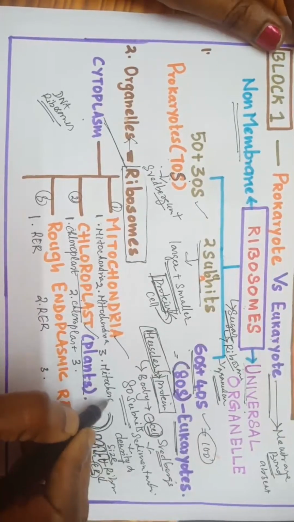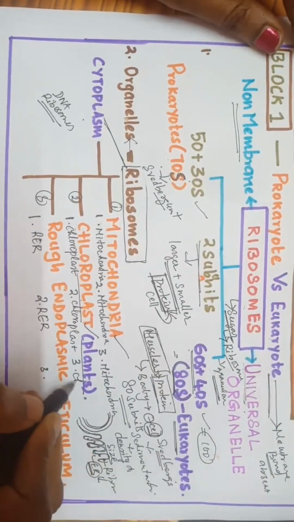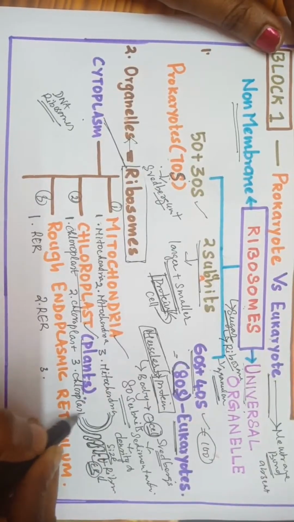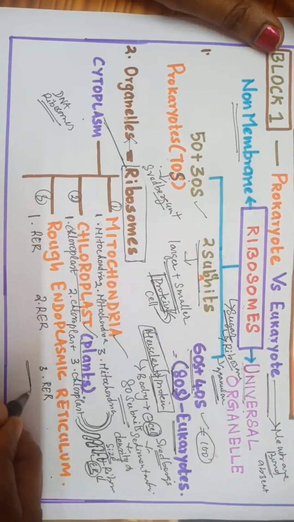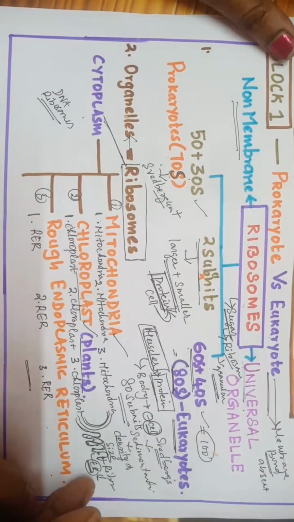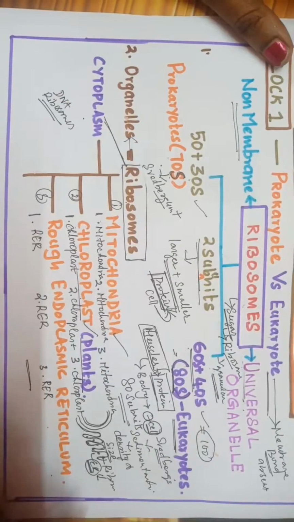Mitochondria, chloroplast and rough endoplasmic reticulum. See, writing 3 times saves you a lot of time. Because,